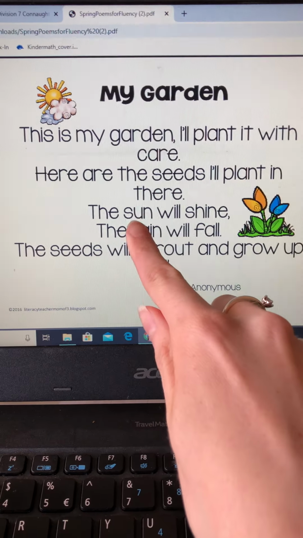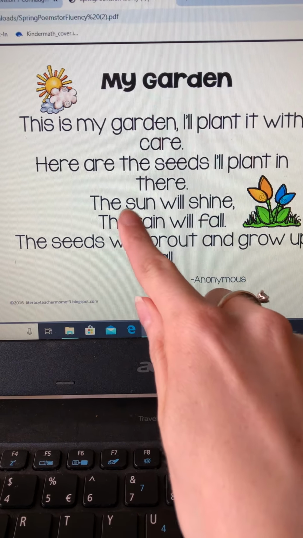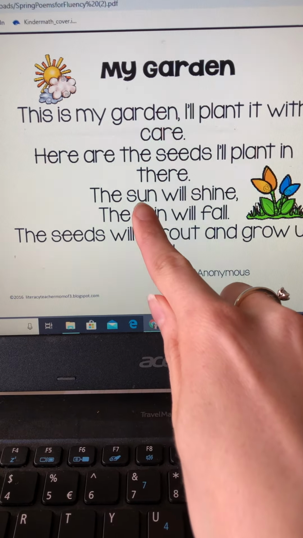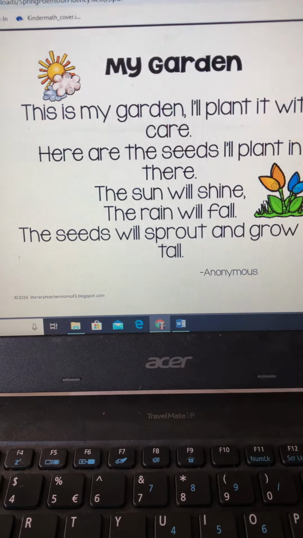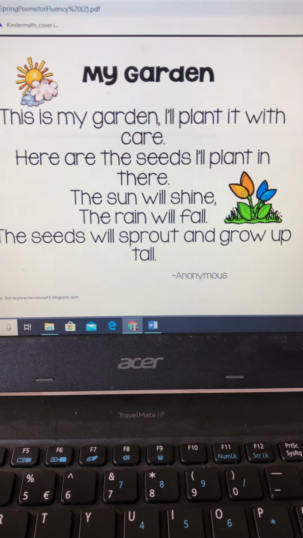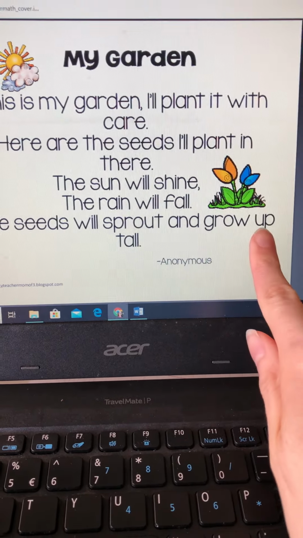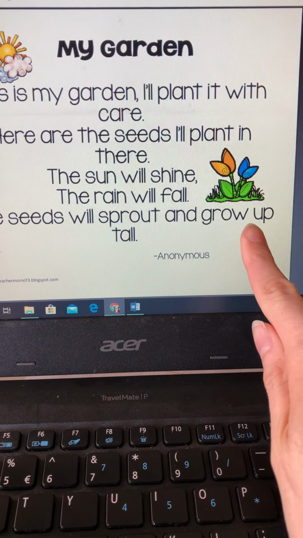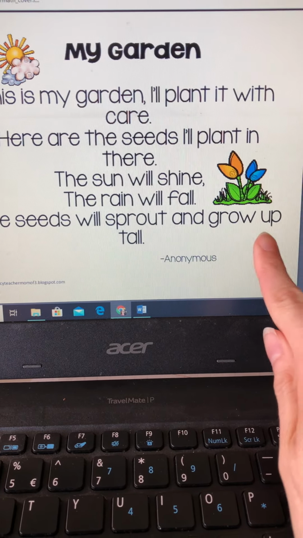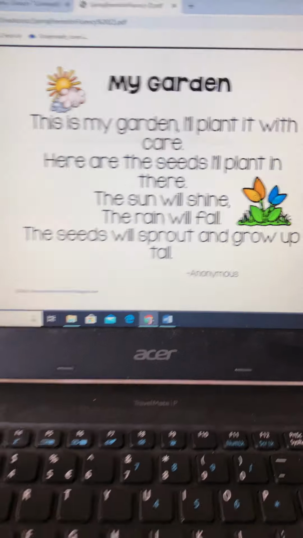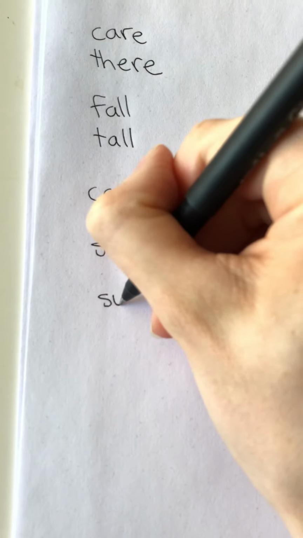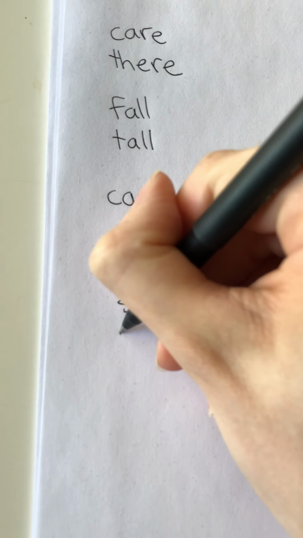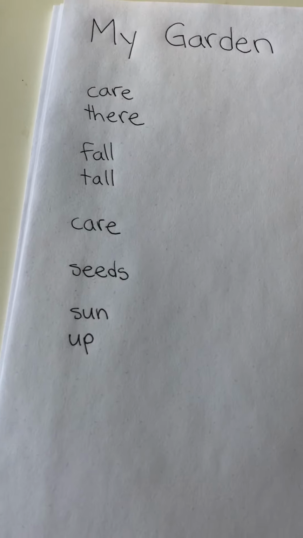Did you point to sun? Sun has a short U sound. Can you see another one? Did you point to up? Up has a short U sound. So we want to write those on our paper as well. So I found sun and up. All right.